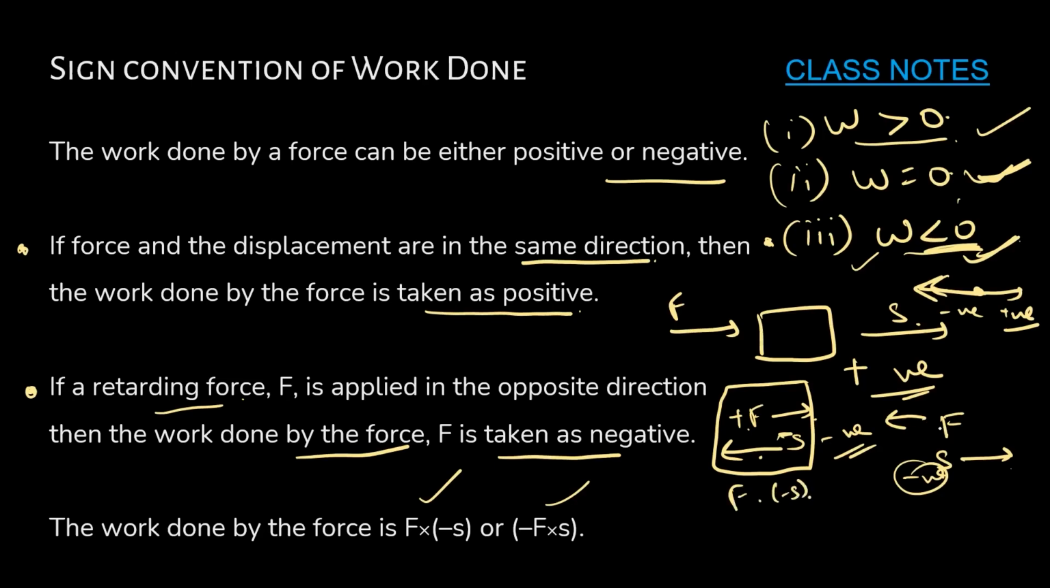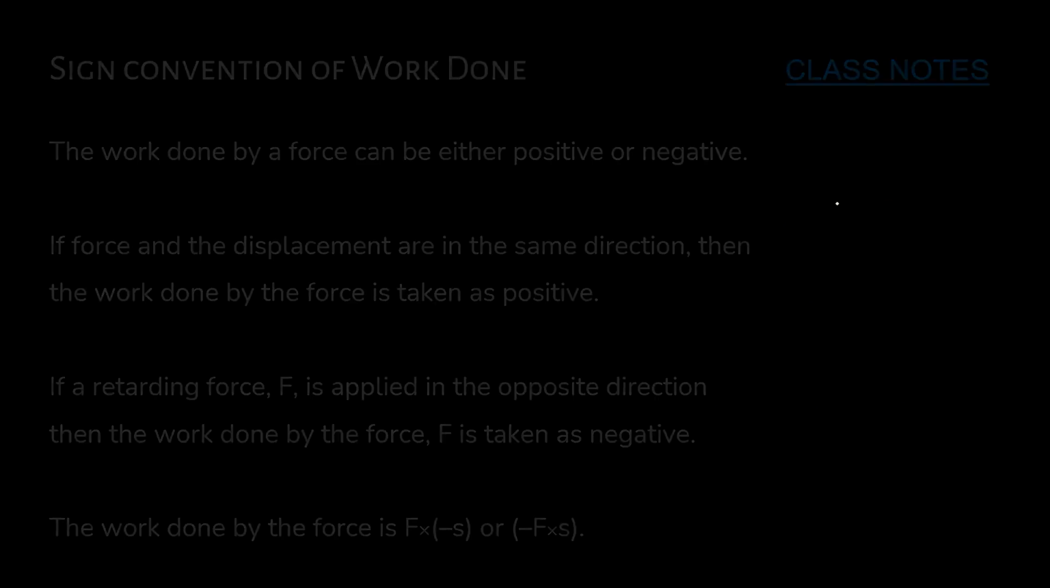And if your force is acting in the left direction, so force is negative, and your displacement takes place in the right direction, plus S, then it is minus F into S. So we see work done will be negative in these cases. So we have three cases for work done. Either work done is greater than 0 when both are in the same direction, or the work done is equal to 0, that is no work done, or the work done is less than 0.